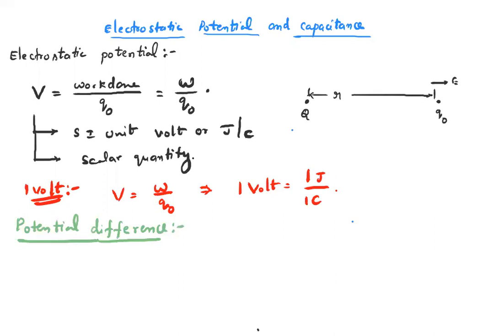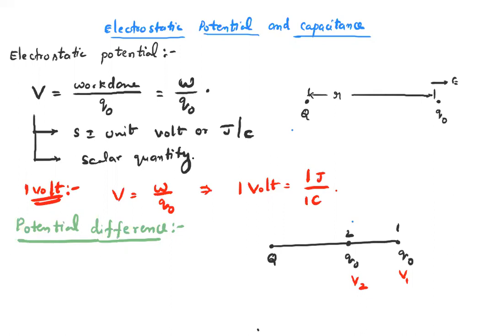Let's suppose capital Q is the source charge which is creating a field around it. Suppose the test charge q0 is at 1 and it is moved to 2. The potential at the first position is V1 and the potential at the second point is V2. Therefore, the difference in potential between the 2 points is known as potential difference.